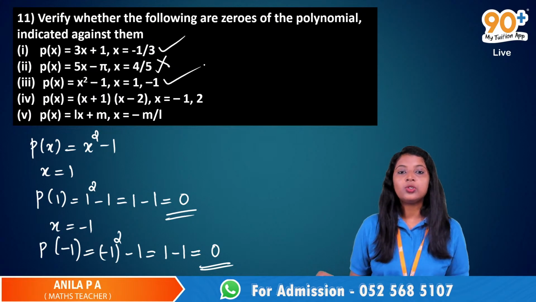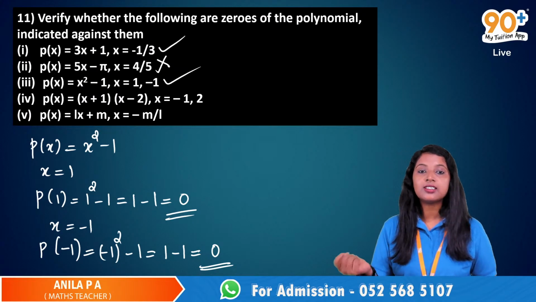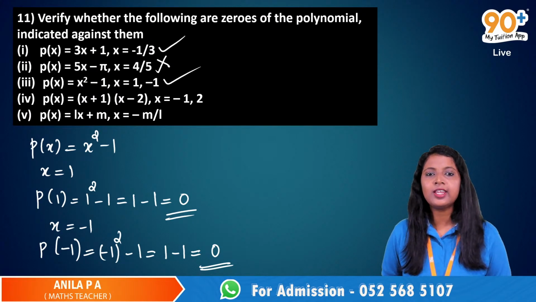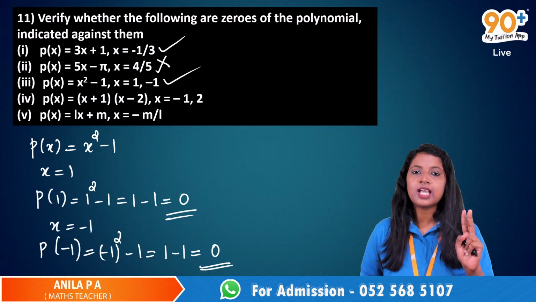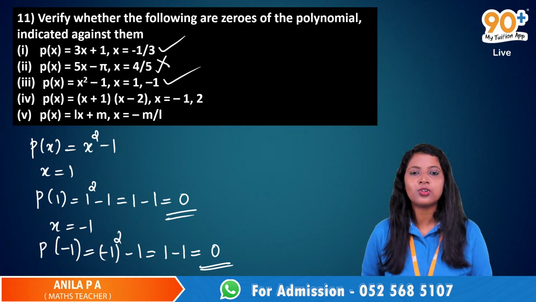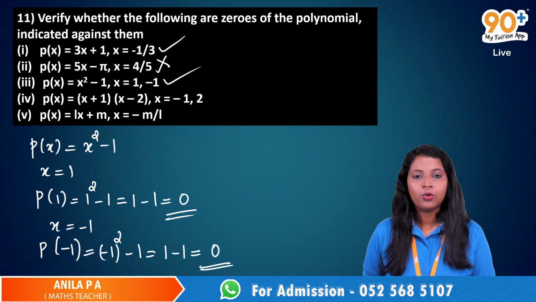Yes, very good. So 1 and minus 1 are the zeros of this given polynomial. But can you see this irony? Is there any problem? We have two numbers and both these numbers are the zeros of this polynomial. But why? In all other cases, the polynomial was having only one zero.